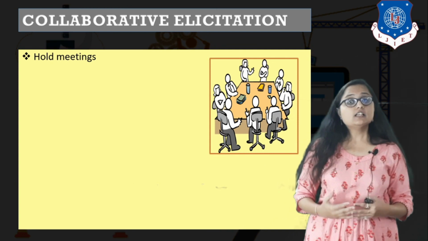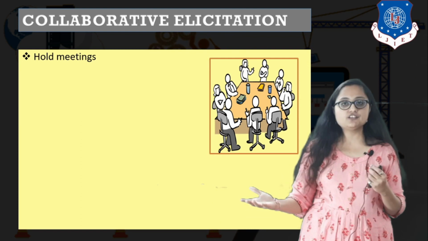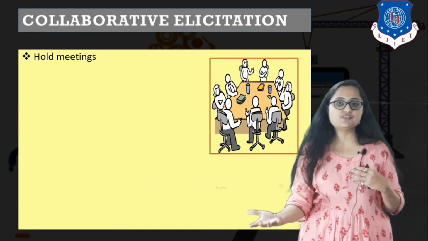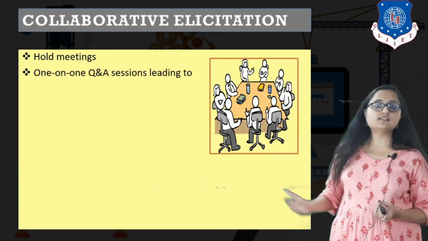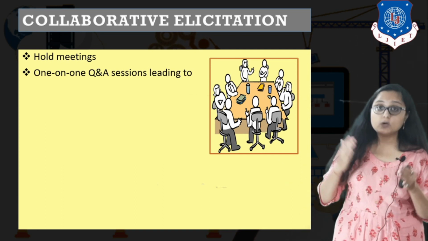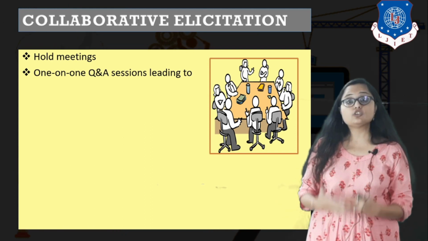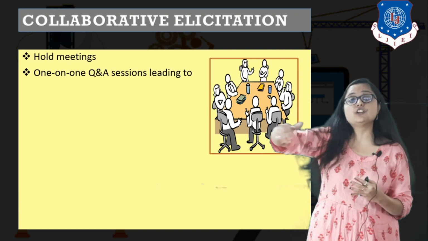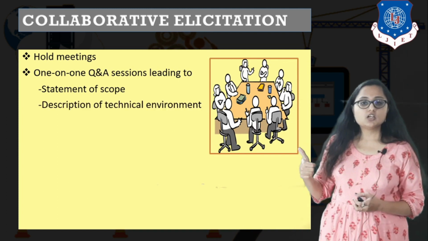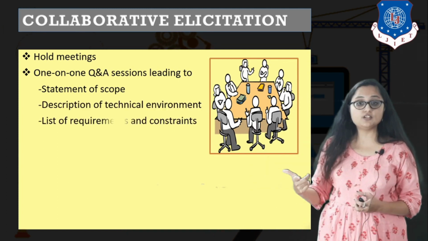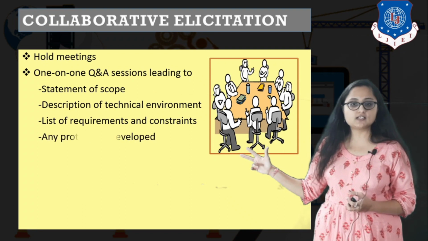We mean that there must be meetings held on different occasions, right? There may be meetings between customer and developer, between the salesperson and the developer, and meetings where every stakeholder is present, right? So periodic meetings are to be held, one-on-one sessions, question-answer sessions, questionnaire sessions, so that all the requirements get clear through different modes of communication. Okay, a statement of scope should be established. A description of the technical environment should be established. A list of requirements and the constraints related to every requirement should be established.